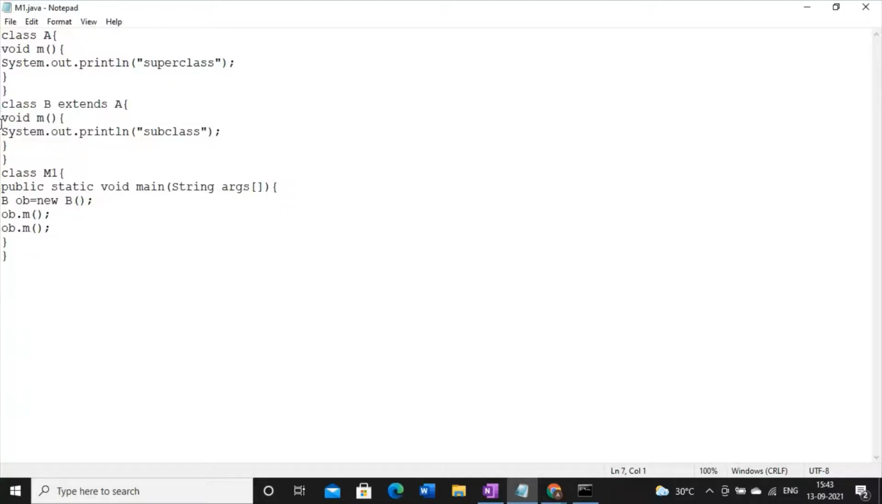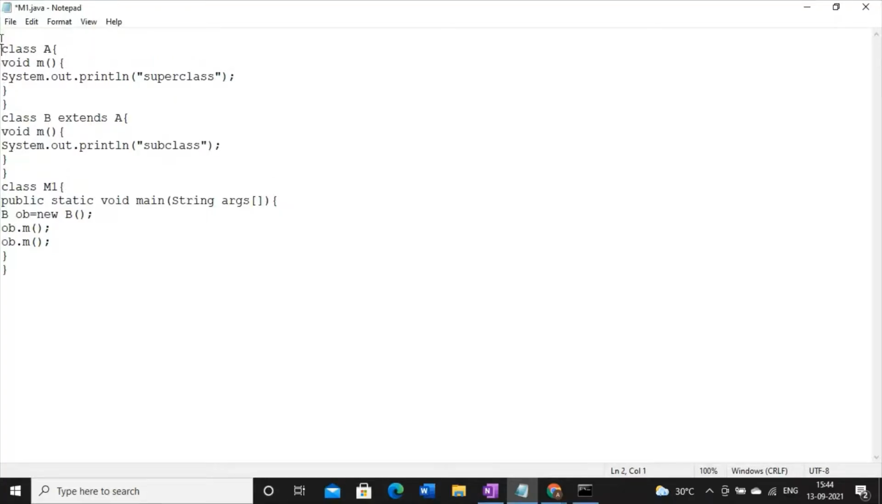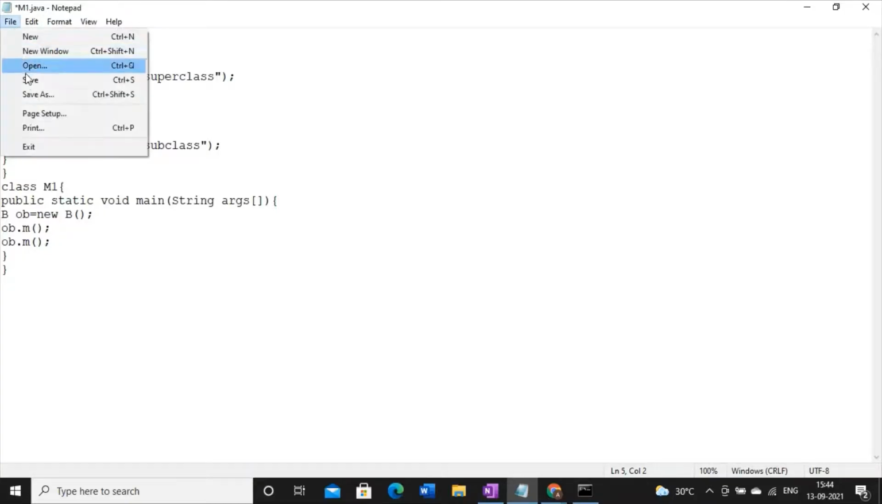So this is a problem. Generalizing the variable is good, but whenever I am going to generalize the methods of the superclass, it is not good, because whenever I reuse this method in the subclass, then only one output is visible. So this situation is known as method overriding.